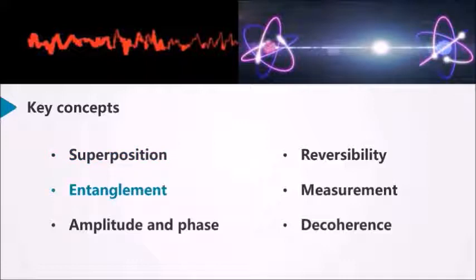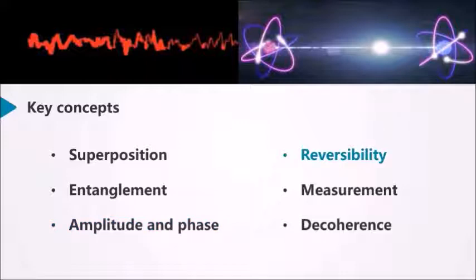Amplitude and phase involve physics, where it talks about waves and light particles, and involves the phase and the amplitude of a wave.